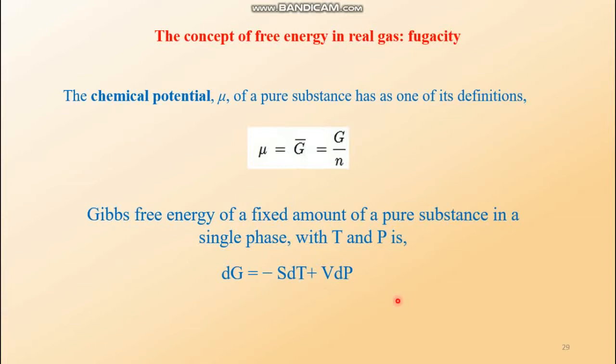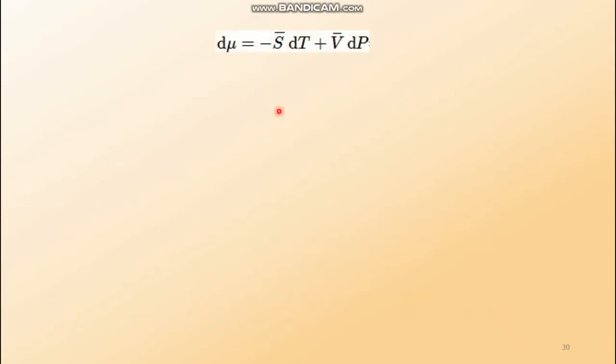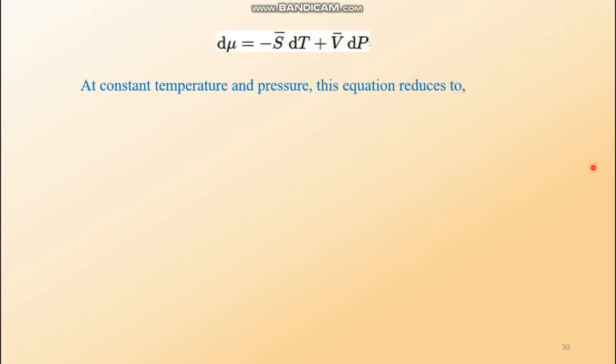If this equation is divided by n, that is the number of moles, on both sides, then we get the total differential of the chemical potential with these same independent variables. Look, this is the equation. dG becomes d mu by dividing with n, and S becomes S bar and V becomes V bar. If the temperature is kept constant, then this part becomes 0, then dP goes to the denominator of the left hand side, and in the right hand side only V bar remains in this equation.